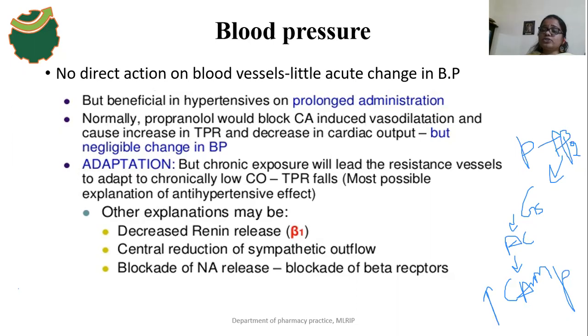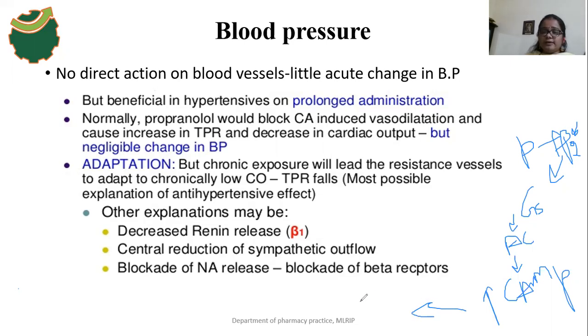Okay, so what is the location of beta 2 receptors? The beta 2 receptor is mainly located in the smooth muscles. Beta 1 receptors are mainly located in heart muscles. Beta 2 receptors are mainly located in vascular smooth muscles and inner organ smooth muscles also. So when a beta agonist drug binds with the beta 2 receptors, there is an activation of the adenyl cyclase enzyme, which means cyclic AMP formation increases in smooth muscles. What will happen?